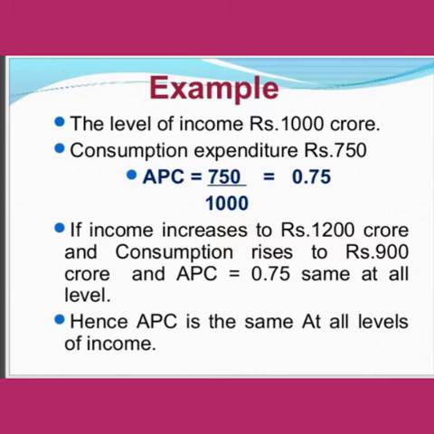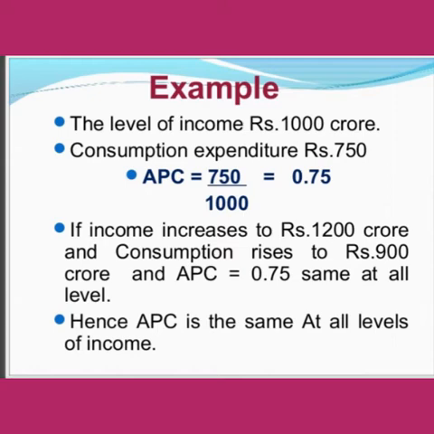So APC, as per the equation, is C by Y. So what is the answer? 750 divided by 1000 is 0.75. Right? So this is for the given level of income, 1000 crore, and the consumption expenditure, 750.